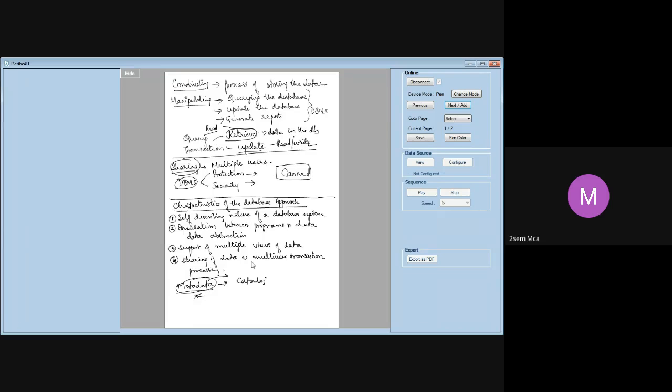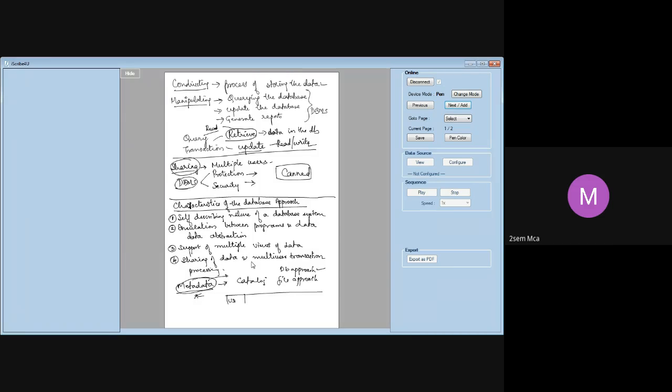When we talk about the file approach, what is the difference between a database approach and a file approach? When I say database approach, you are trying to build a common repository which will be accessed by many users. For example, in the college, we are trying to build a database about the second semester MCA students.